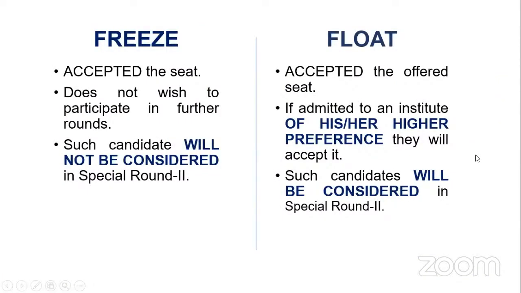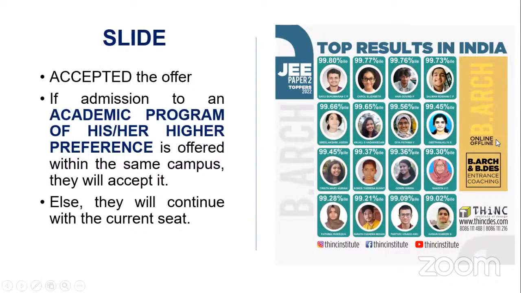Now, there are various things that you might have already tried in JoSAA: freeze, float, slide, all that will be here. Freeze is you're accepting the seat, you don't want to change it any further, and you don't want to participate in any further rounds also. Float is basically accepting and participating in further rounds. Slide is you're accepting the offer, and you also want to slide to a different program in the same institution. You might be aware of all these things.